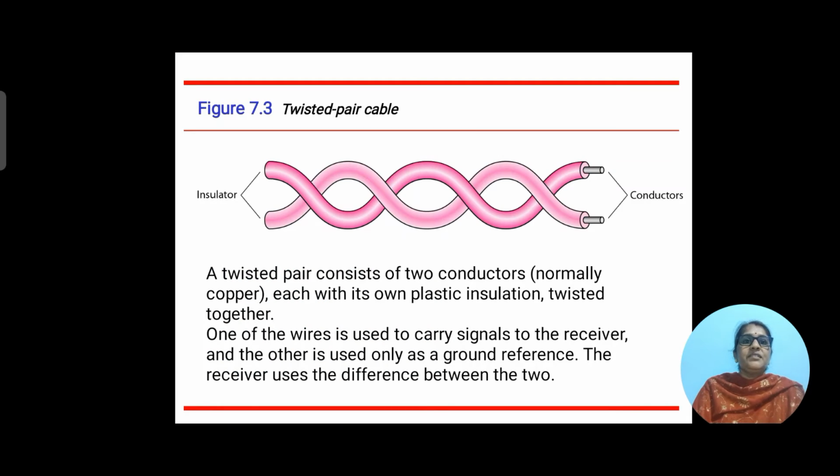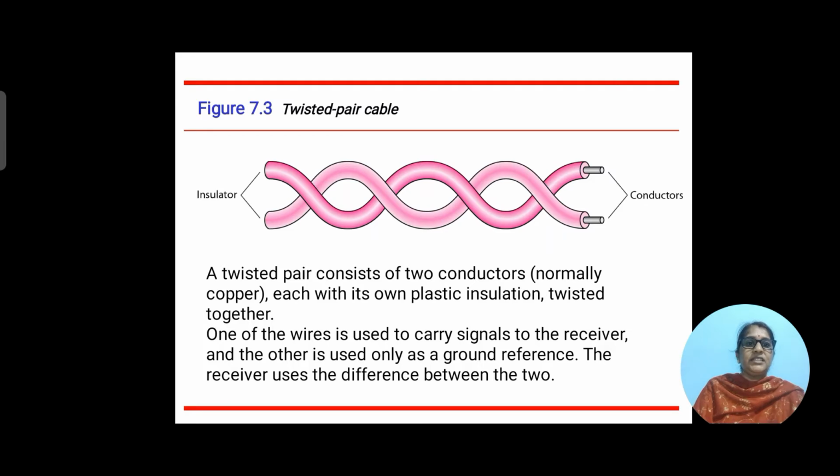A twisted pair cable consists of two conductors, normally copper, each with its own plastic insulation, twisted together. One of the wires is used to carry a signal to the receiver, and the other is used only as a ground reference.